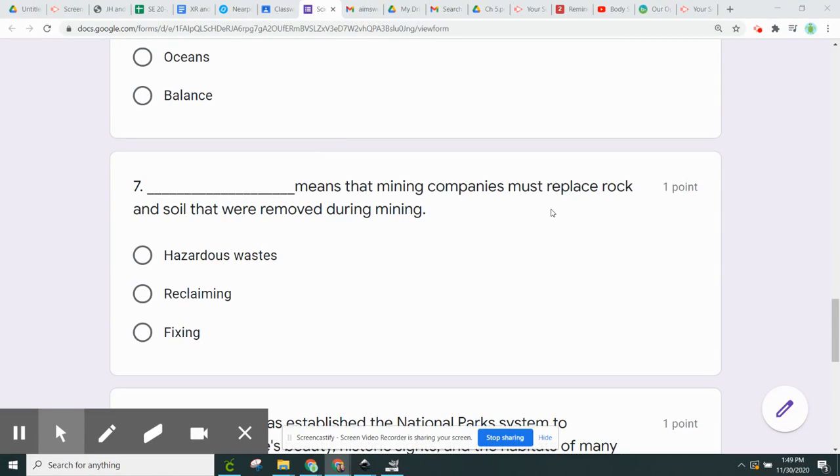Blank means that mining companies must replace rock and soil that are removed during mining. Is it A. Hazardous waste, B. Reclaiming, or C. Fixing?